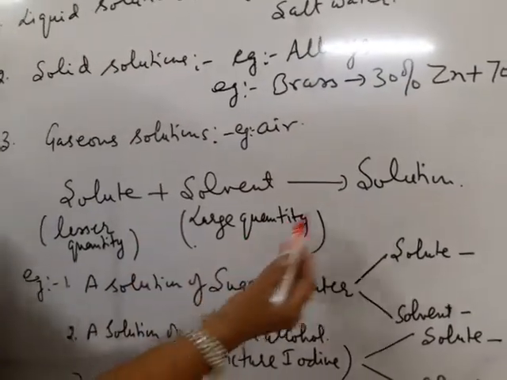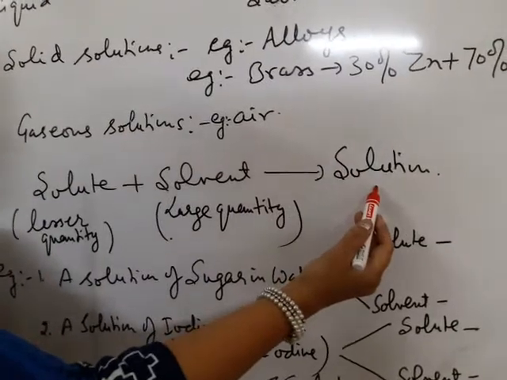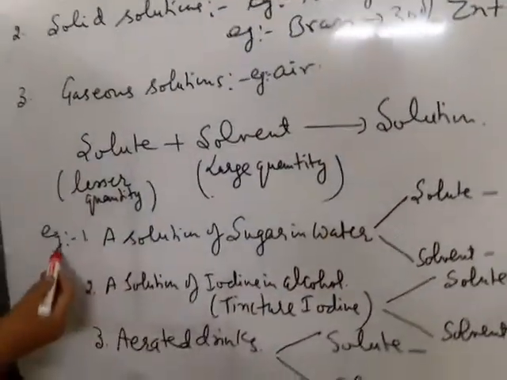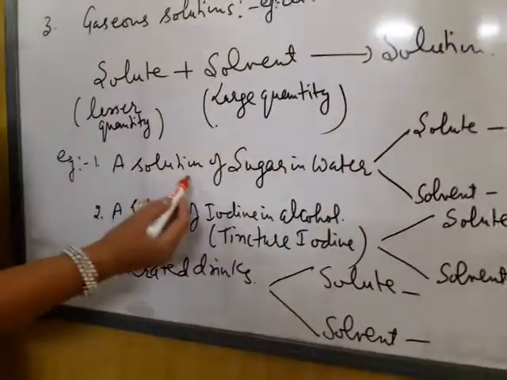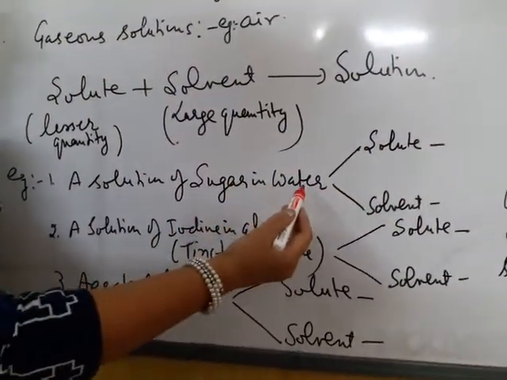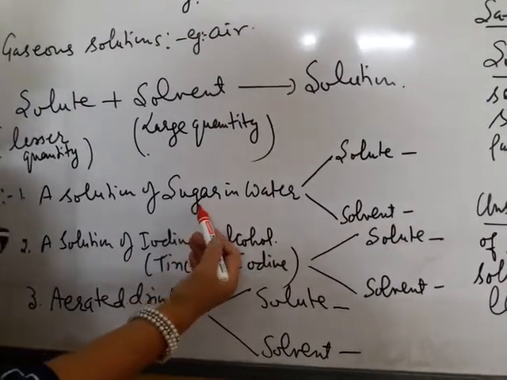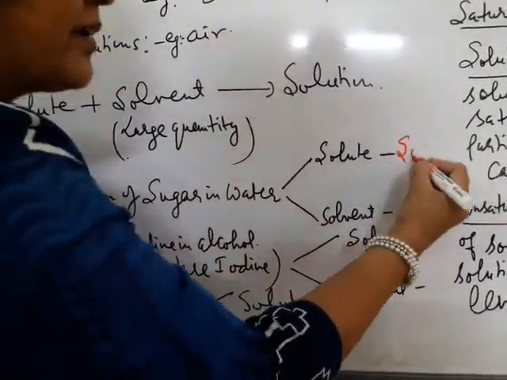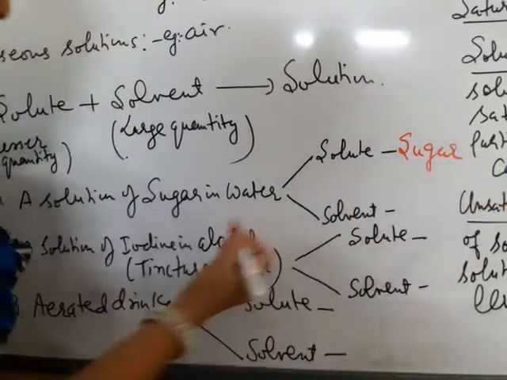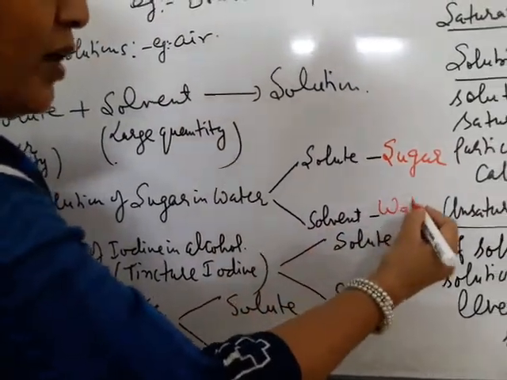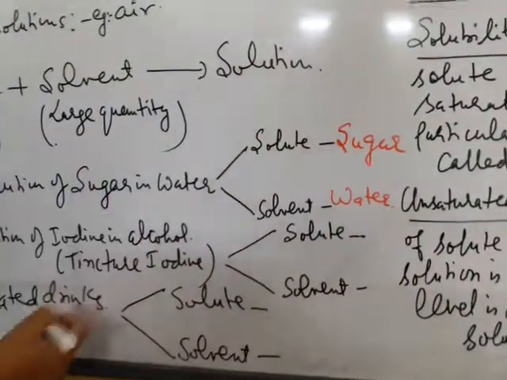Solute and solvent together, when we mix it together, it becomes a solution. For example, a solution of sugar in water. Solute is less in quantity, so solute is sugar. Water is solvent because water is in large quantity.